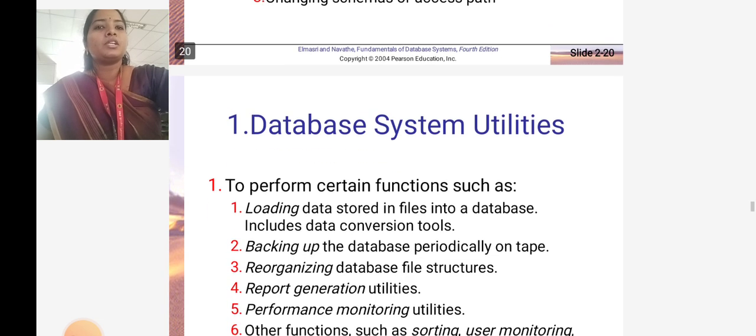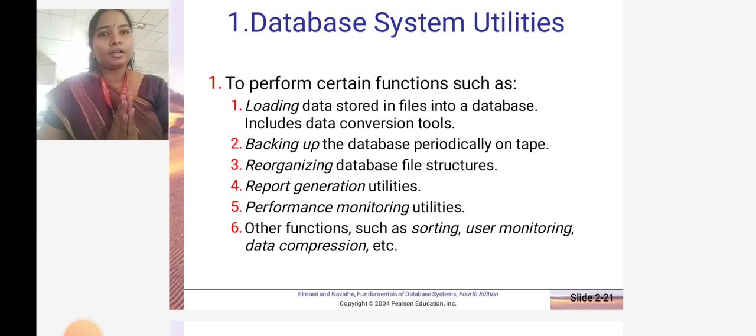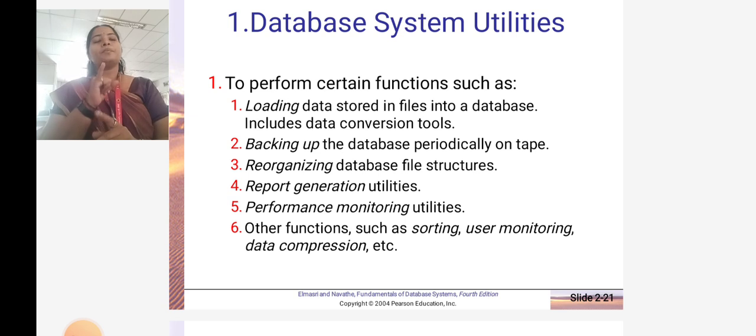So what are the system utilities here? They perform certain functions such as loading the data stored in files into a database, which includes data conversion tools, backing up the database periodically on tape, and reorganizing database file structures. Report generation utilities and performance monitoring utilities will also be there. Other functions such as sorting, user monitoring, and data compression will also be there. These are the utilities which have to be carried out by the database administrator to protect the integrity, redundancy and security of the database systems.